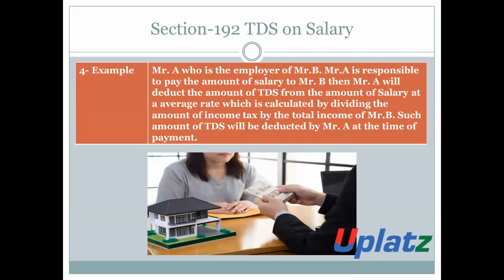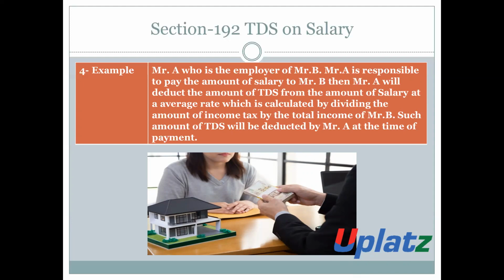For example, Mr. A is the employer of Mr. B. Then Mr. A is the person who is responsible to pay the amount of salary to Mr. B. Mr. A will deduct the amount of TDS from the amount of salary which is paid by him to Mr. B. The TDS will be calculated at the average rate, which is calculated by dividing the amount of income tax by the total income of Mr. B. And the amount of TDS which is deducted by Mr. A will be deposited in the account of the central government.